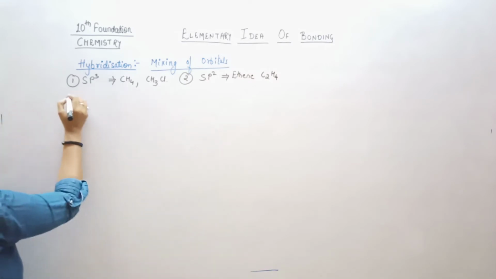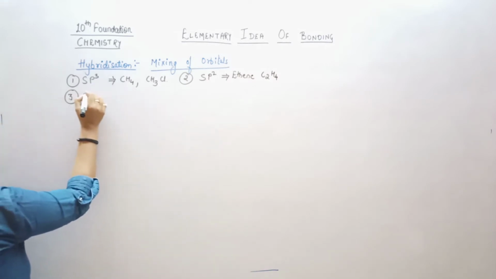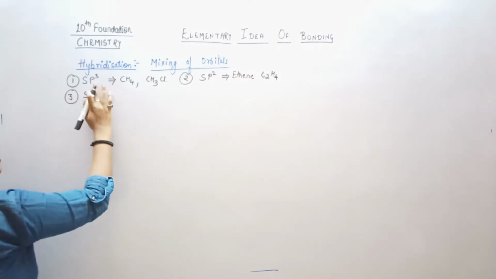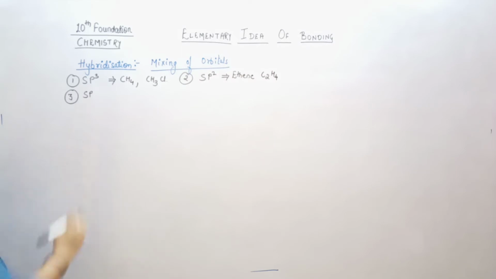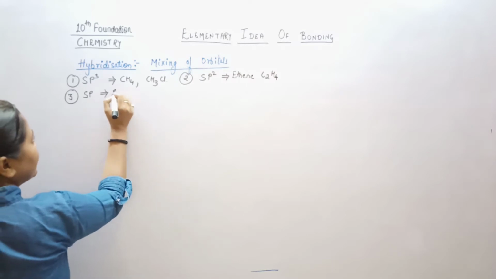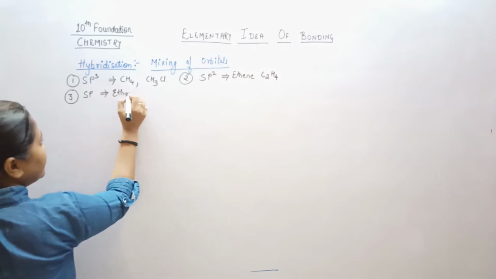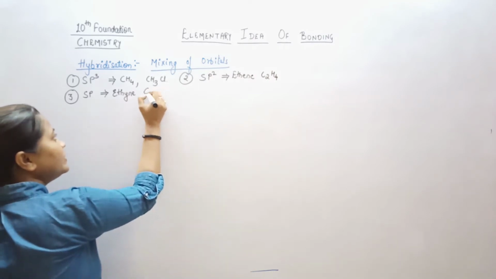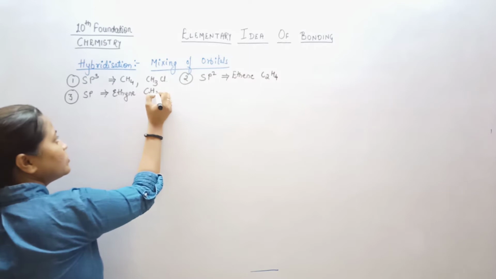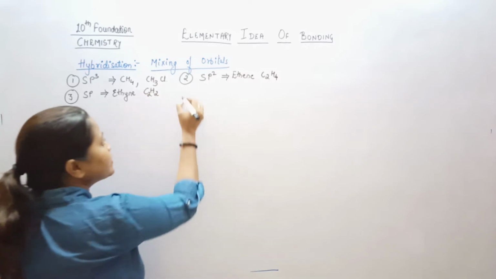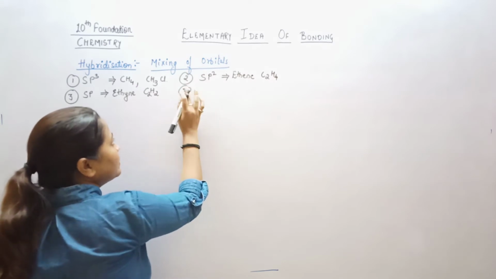The third hybridization which we have seen is sp, not sp3. We have taken the example of ethyne, whose formula is C2H2.